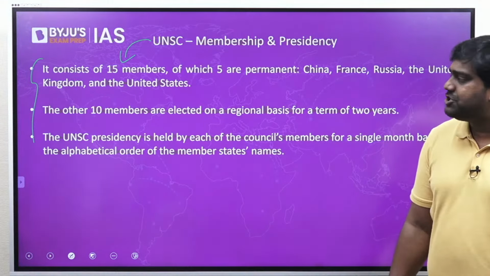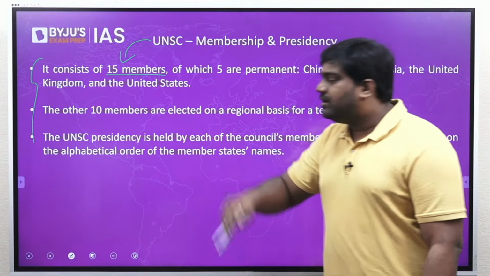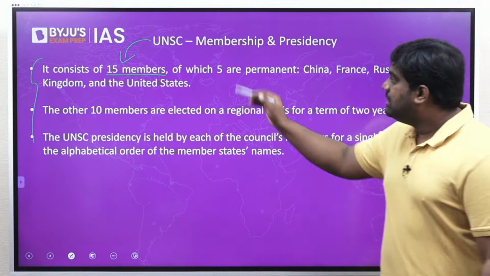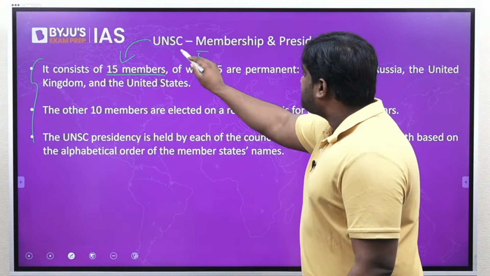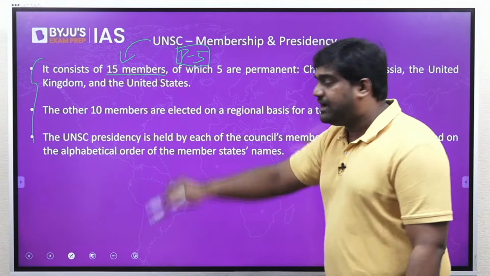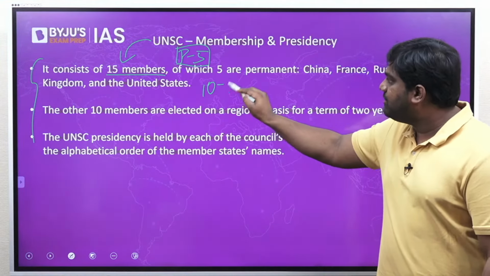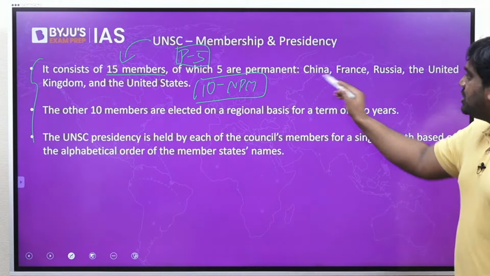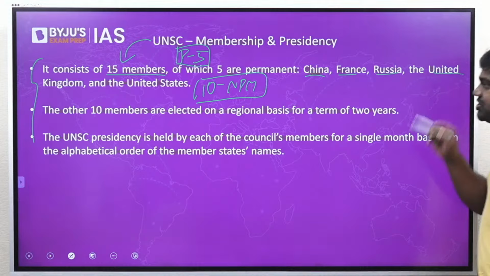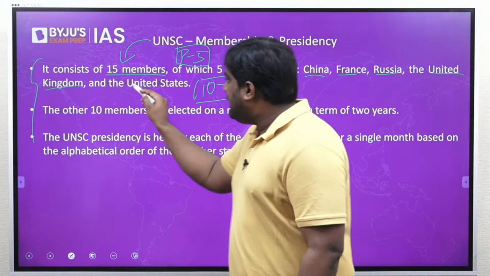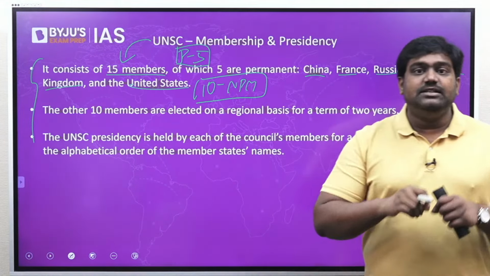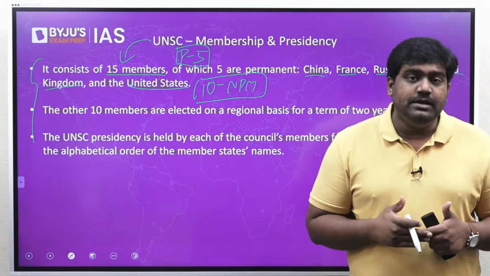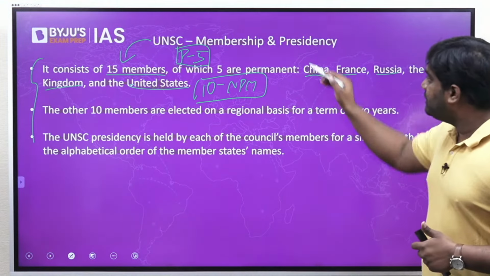Now coming to its composition, there are 15 countries which are part of it, 15 members. 5 of them are permanent members, the P5, and 10 of them are non-permanent members. The P5 includes China, France, Russia, United Kingdom and the United States. These are the 5 permanent members of the UNSC and they have the veto power.